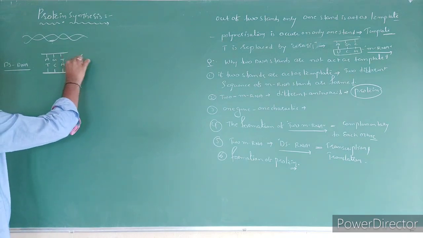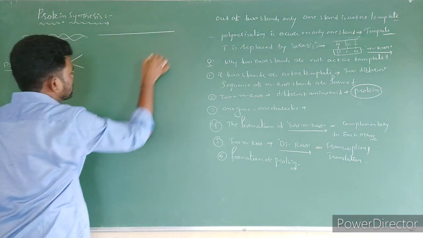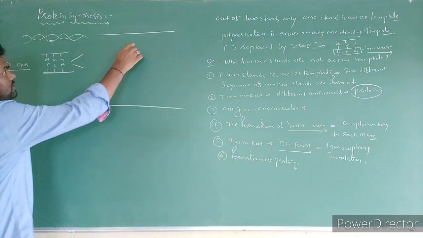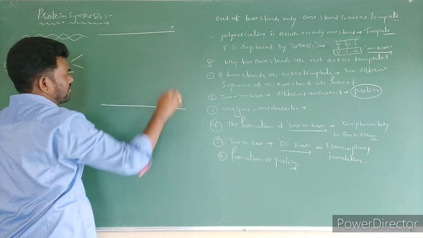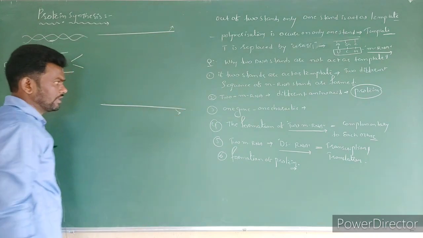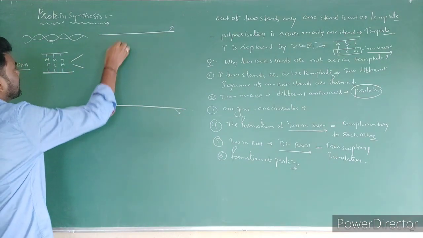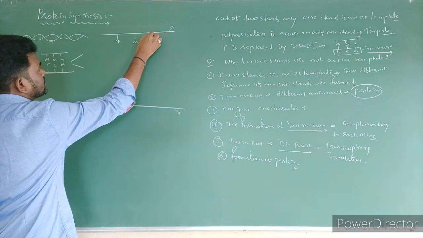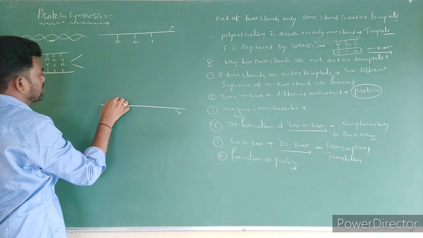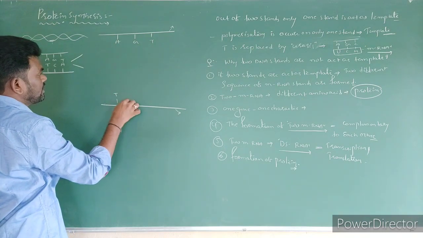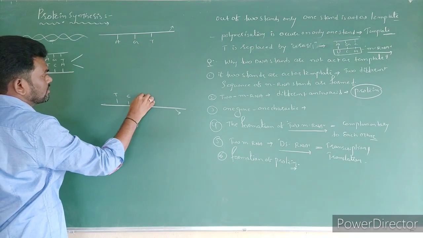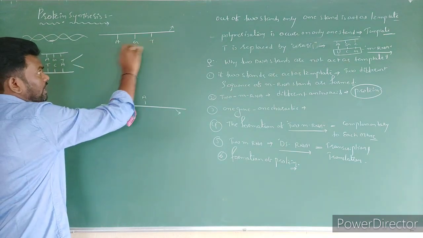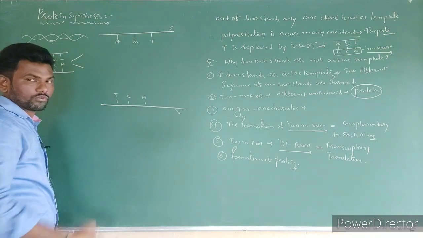Now what happened? If these two strands act as two templates, then what happens? So this is one strand of DNA. This is one strand of DNA. It contains information like here A, here G, A, G, T, and here also, T, C, A. If the two act as templates, one mRNA is going to form, and here another mRNA is going to form.